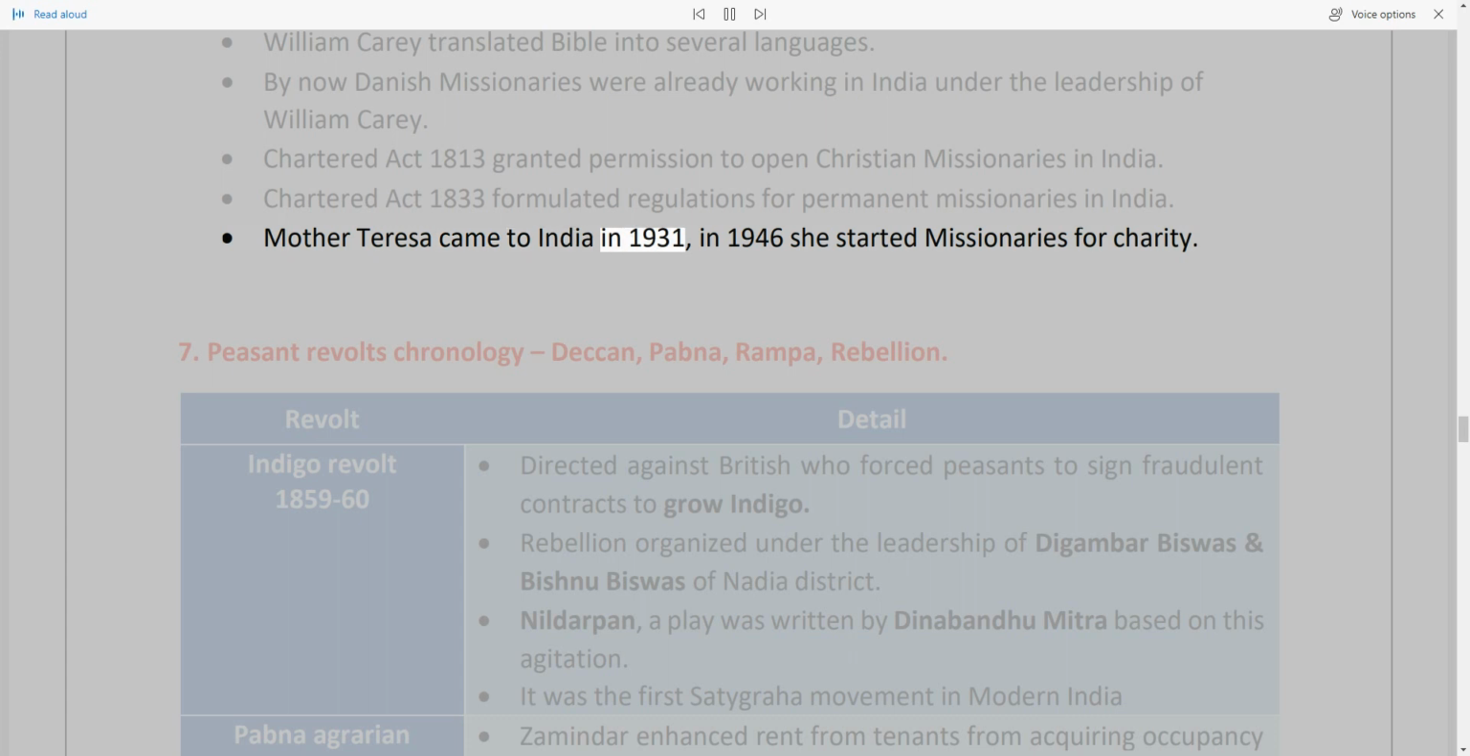Mother Teresa came to India in 1931. In 1946 she started the Missionaries of Charity.